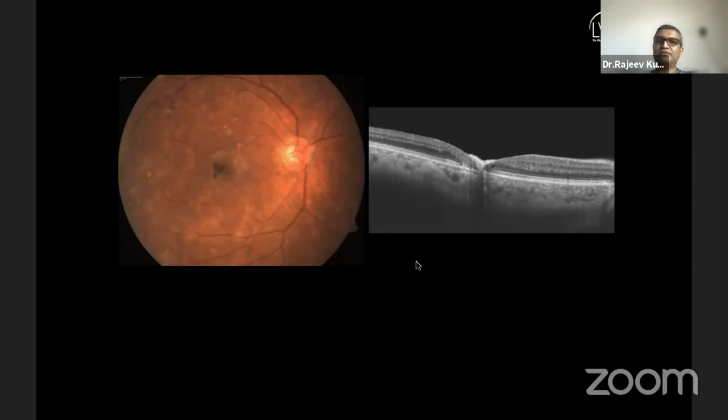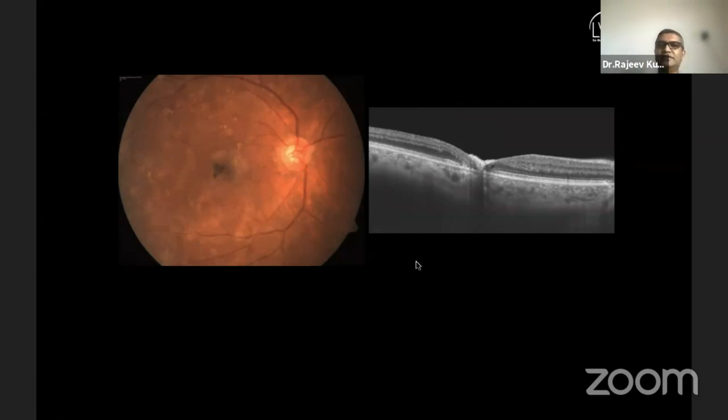At this point of time, we still are not able to treat them completely, and we can only treat the complications like subretinal neovascular membranes which form in these patients.